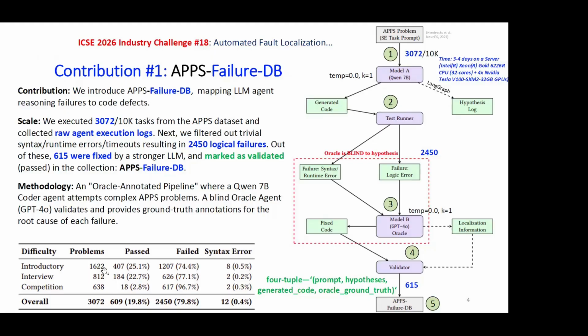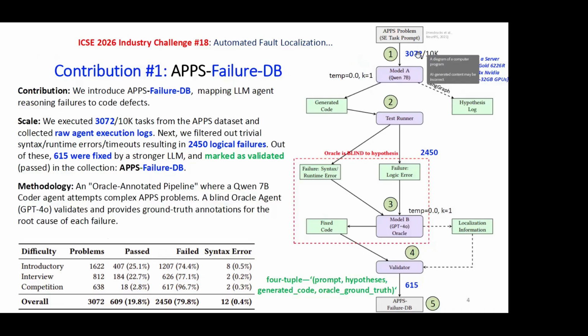We ran all three difficulty levels in parallel, which means the entire pipeline that you see on the right was executed for the different difficulty levels. When we stopped, we saw that the harder problems were taking much more time. We ended up having solved 3072 problems out of the 10,000 in the original APPS dataset.